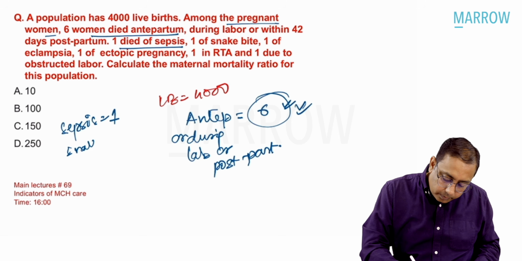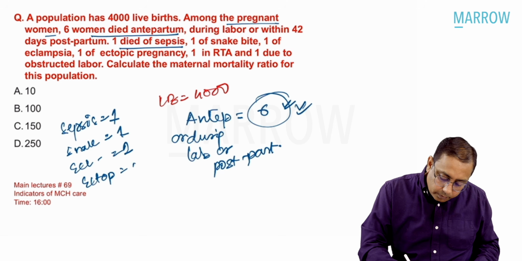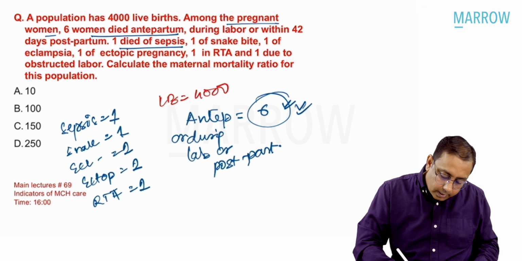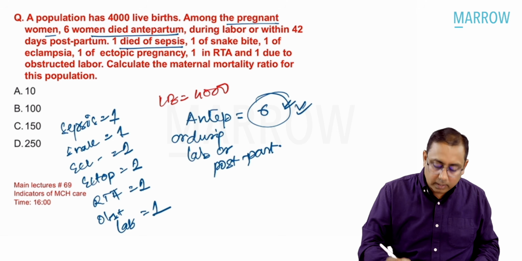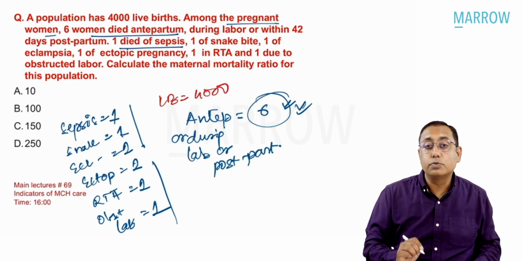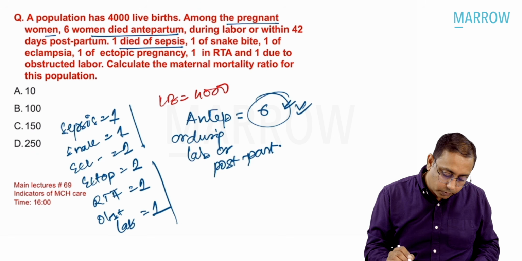Snake bite, we had 1. Eclampsia, we had 1. Ectopic, we had 1. And RTA, road traffic accident, we had 1. And obstructed labor, we had 1. So these were the 6 females which died because of antepartum or postpartum or whatever it was.